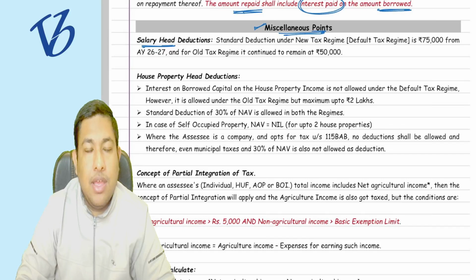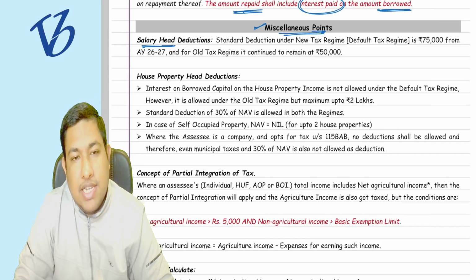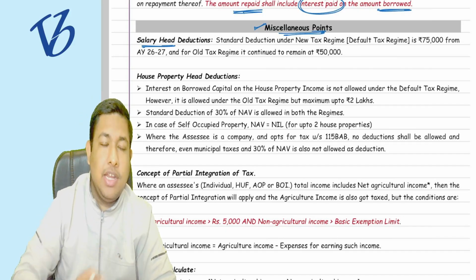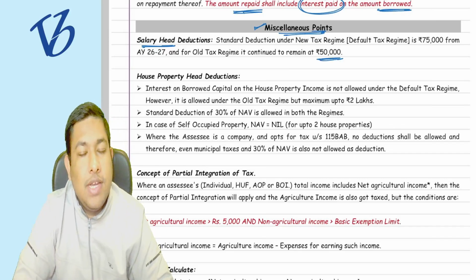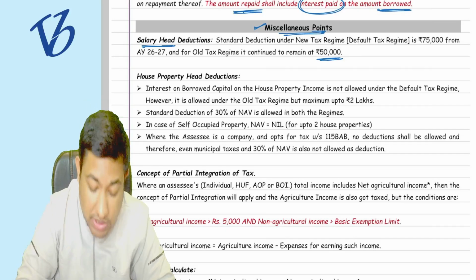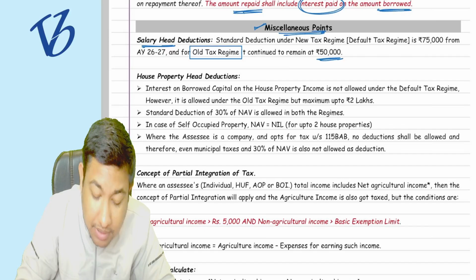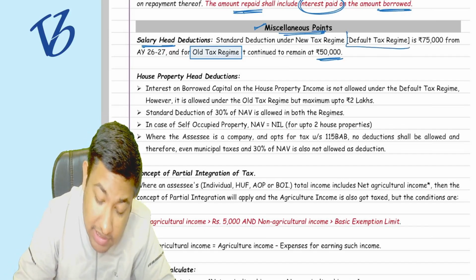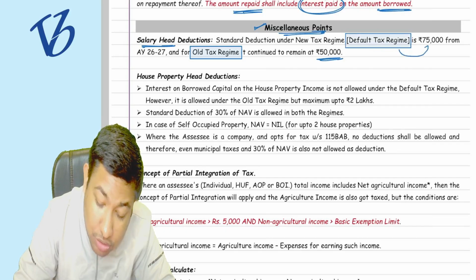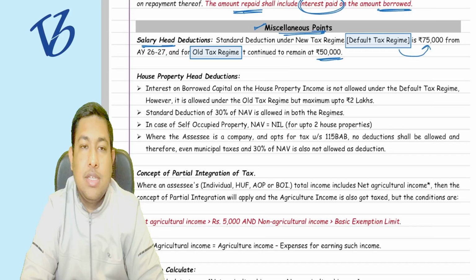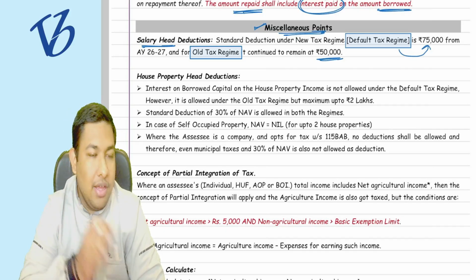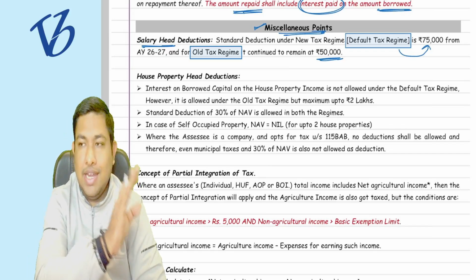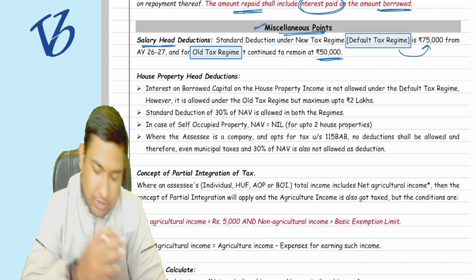Salary head deductions. You already know that under section 16, and in the intermediate as well, the standard deduction was allowed at 50,000 rupees. As of now it is still 50,000 rupees, but there is a twist for the old tax regime. If you are going for the new tax regime, which is the default tax regime, it is now changed to 75,000 rupees. So for the default tax regime it is 75,000, and for the old tax regime it remains 50,000 rupees, as you have already studied in CA Intermediate. Is this point also clear to you now?